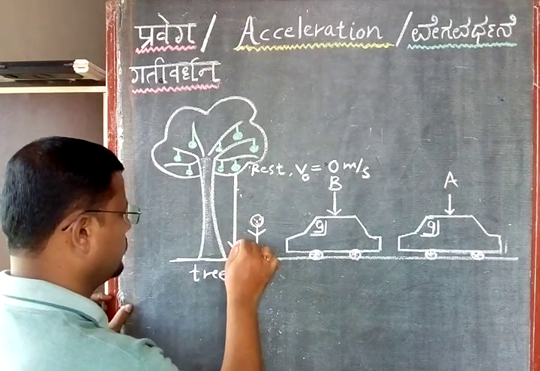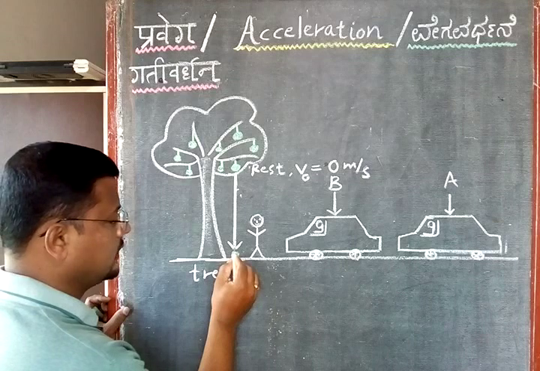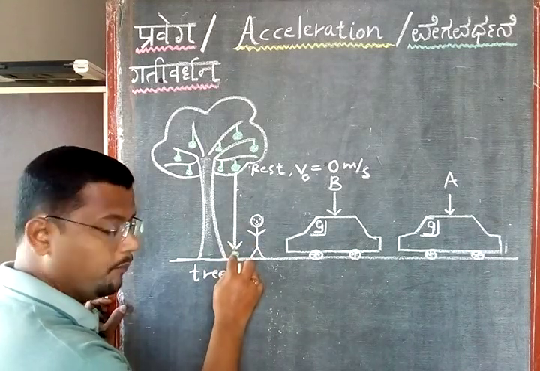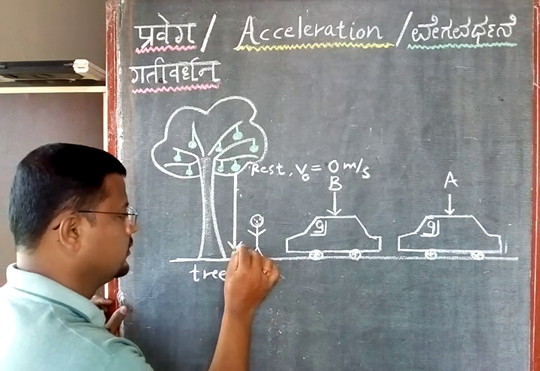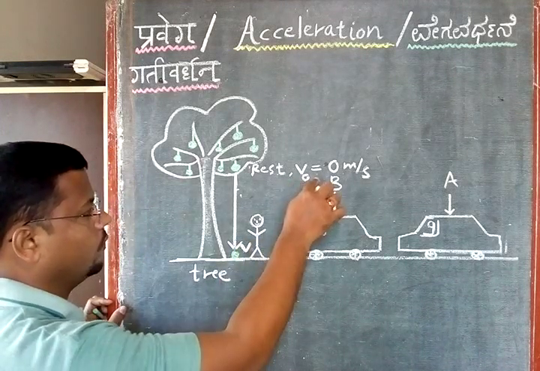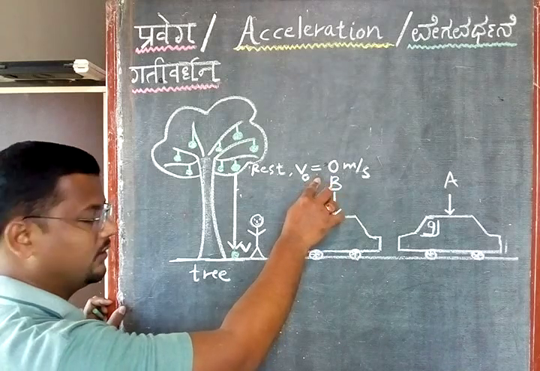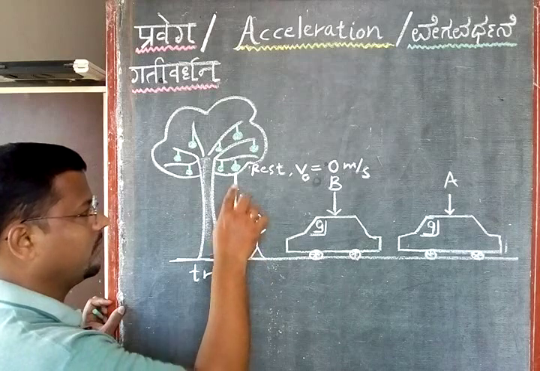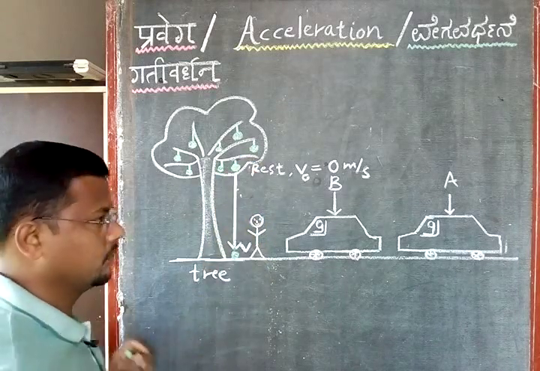The velocity of the apple at this point before reaching the ground is v. So what is the initial velocity? v0. And what is the final velocity? v. And there is a change in the velocity here.